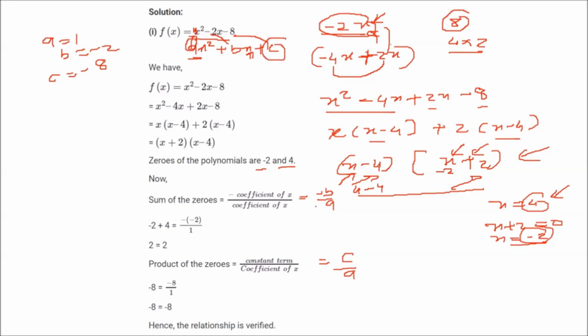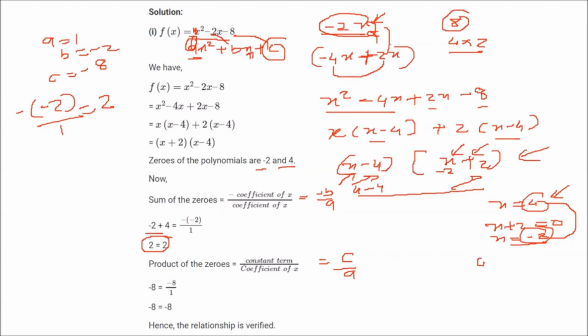So what do we have here? Minus b by a. What is b? Minus 2. So minus of minus 2 by a, which is 1, gives you 2. But when we add 4 and minus 2, this also gives you 2. So minus 2 plus 4 is equal to minus of minus 2 by 1. So we are getting the same, which means this is verified.